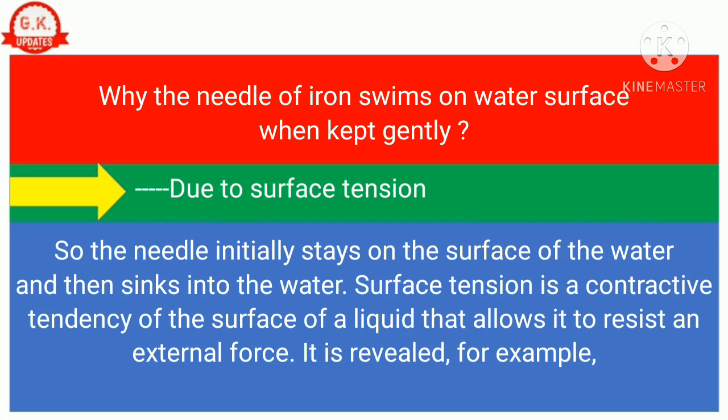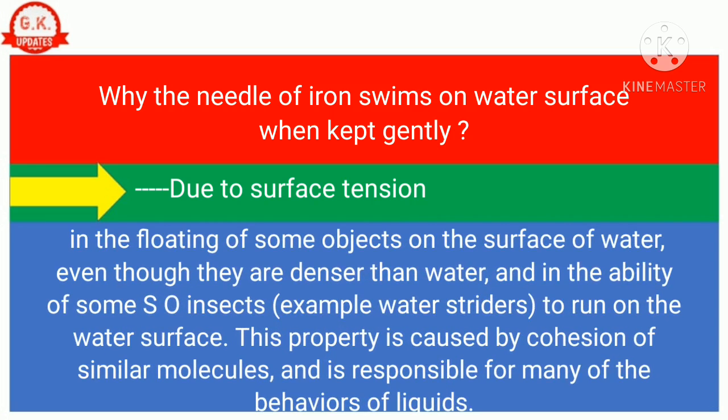Surface tension is a contractive tendency of the surface of a liquid that allows it to resist an external force. It is revealed, for example, in the floating of some objects on the surface of water, even though they are denser than water, and in the ability of some insects, for example water spiders, to run on the water surface. This property is caused by cohesion of similar molecules, and is responsible for many of the behaviors of liquids.